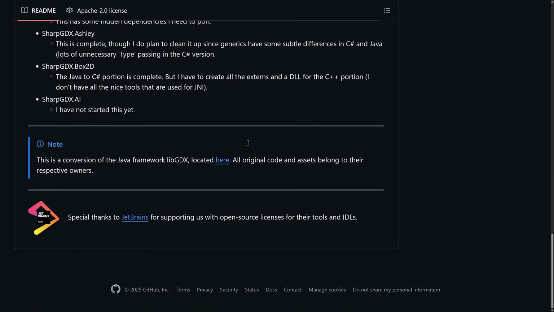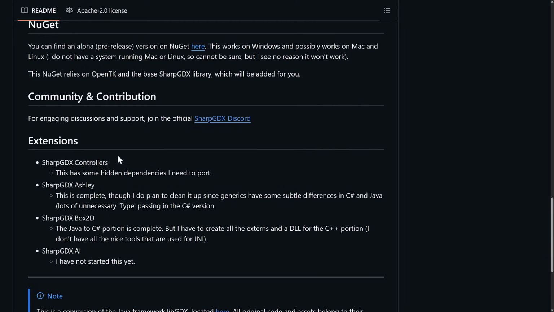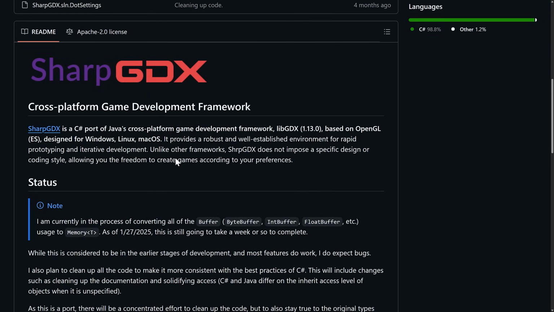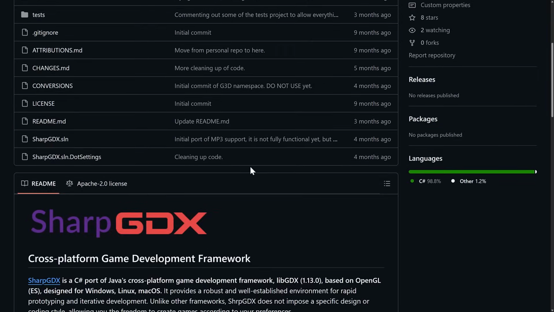Now, the one funny thing about libGDX is libGDX was ultimately inspired by, all right, let's get the family tree going even further, XNA. So Microsoft's XNA was kind of at the heart of inspiring so many indie libraries and frameworks. And it was just such a pleasure to work with. So libGDX was inspired by the XNA framework, and then sharpGDX is a kind of weird coming-back-to-home port. So this is a C# framework inspired by a Java framework, which was inspired by a C# framework. Small world we live in. But it's an interesting one.